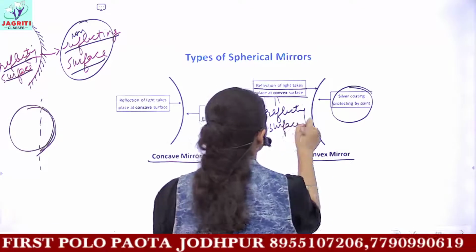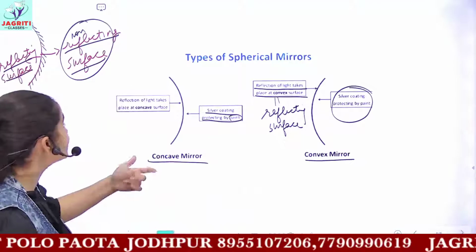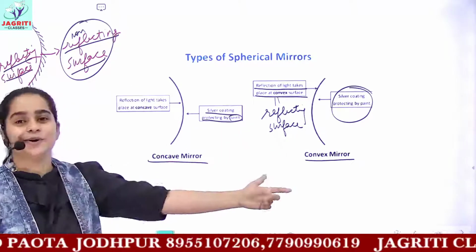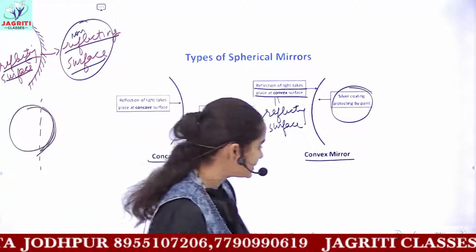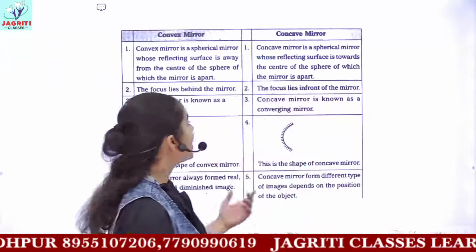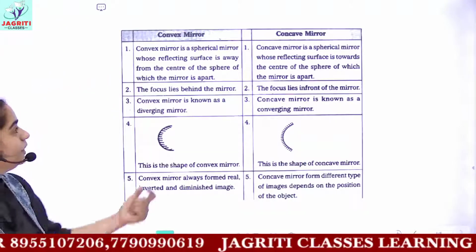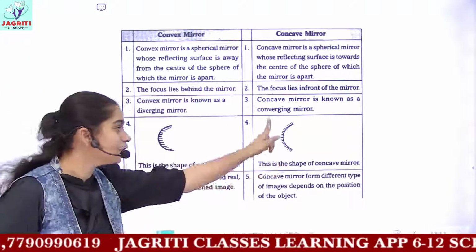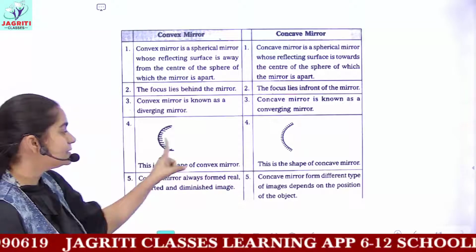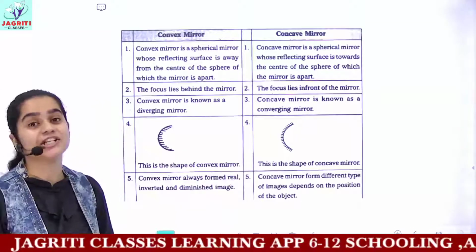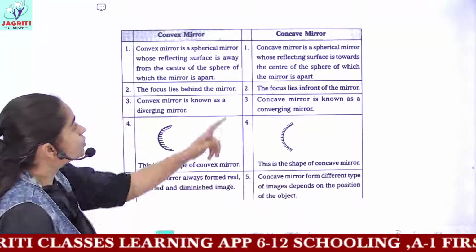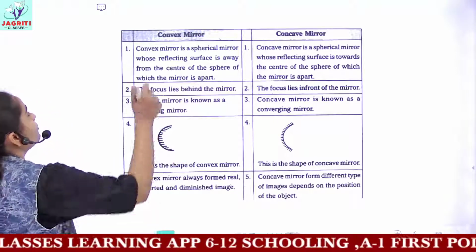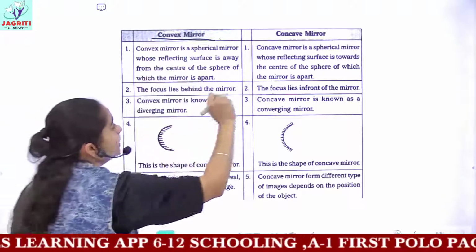So these are the two kinds of mirror which we have with us, concave and convex mirror. I hope you understood both these types of mirrors. Now we have a difference between both the two types of mirror, the concave mirror and the convex mirror. You can see how we represent or how we draw these mirrors, okay? This representation I already discussed with you. So the first point is what? First we have the convex mirror and then we have the concave mirror.